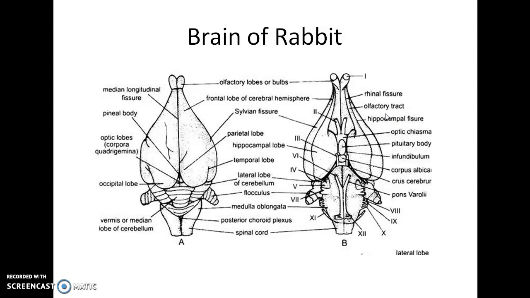On the floor of each cerebral hemisphere is a prominent ridge or fibrous tract known as corpus striatum. The two corpora striata are joined by an anterior commissure. Behind this corpora striata is the hippocampal commissure, which joins the hippocampal lobes together. The diencephalon is a narrow, small tract completely covered by the backward extension of the cerebrum. So here it is covered by a cerebrum.